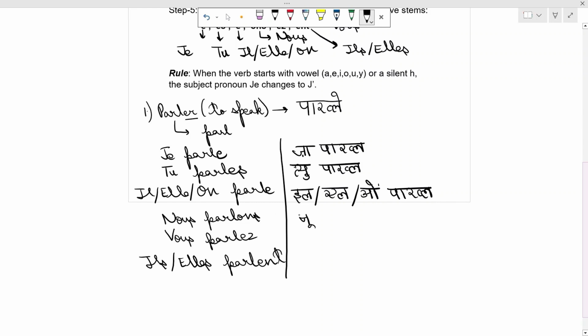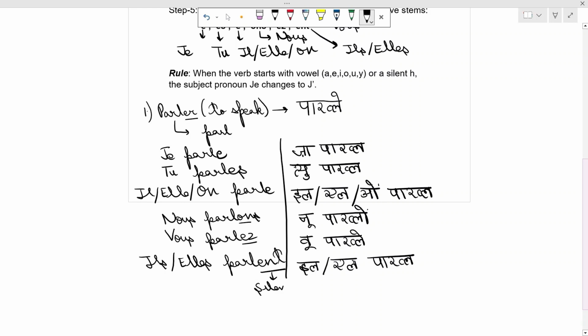Nous parlons. Vous parlez. Ez is pronounced as a. Ons is pronounced as on. And ils, elles parlent again. Ent is silent. In every conjugation, ent will be silent.